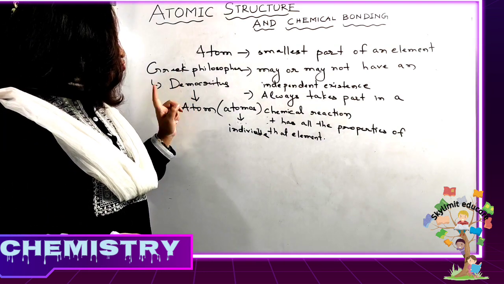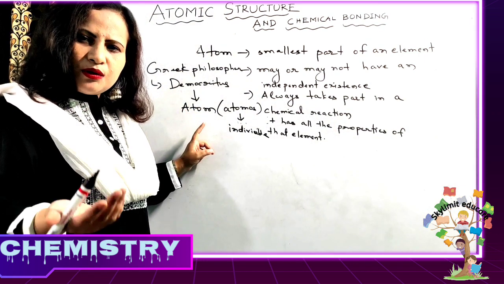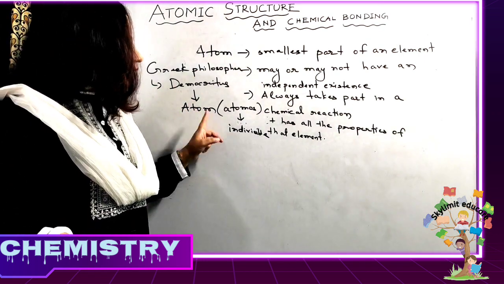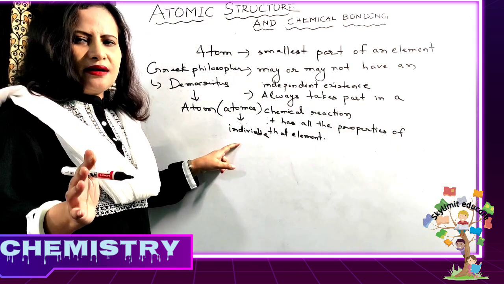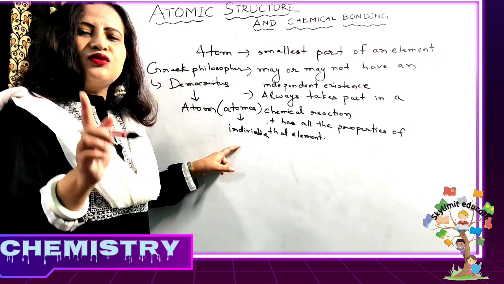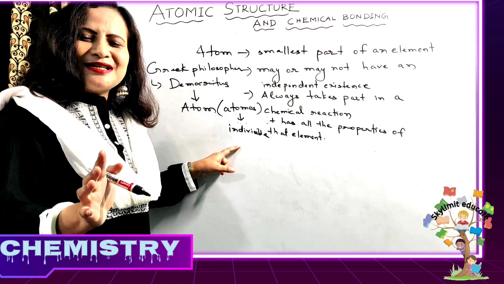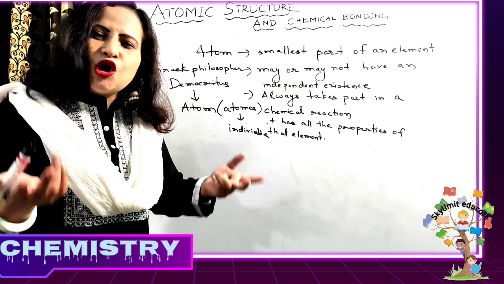So it was Democritus who coined the term atom for paramanus. But the first scientific theory about the atom was given by a scientist whose name we are familiar with. That is John Dalton.